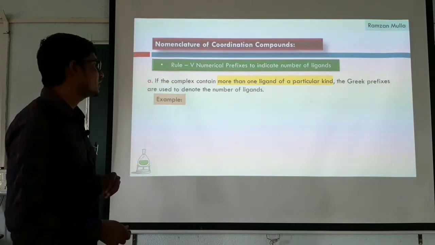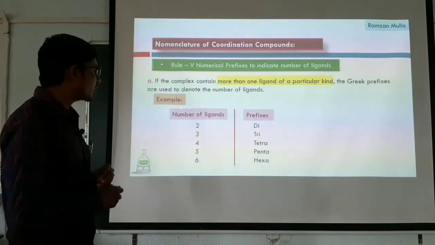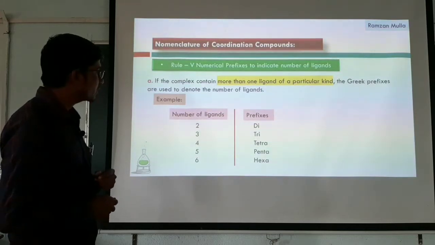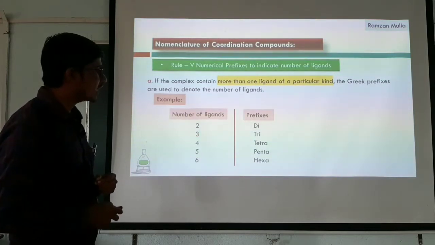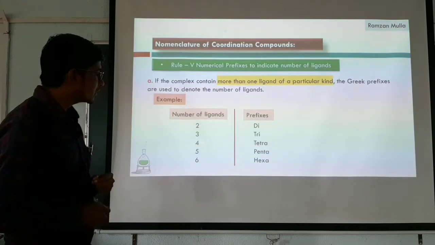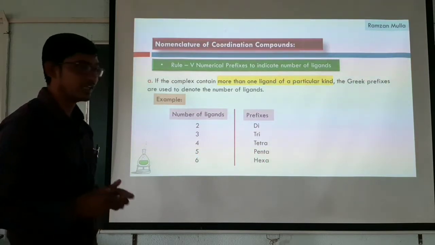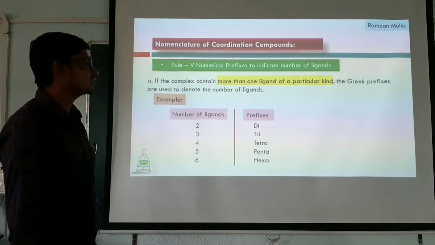For example, if the number of ligands is 2, we write the prefix di. If the number of ligands is 3, we write the prefix tri. If the number of ligands is 4, we use tetra. Similarly, for 5 ligands we use penta, and for 6 ligands we use hexa. Here I have some examples.